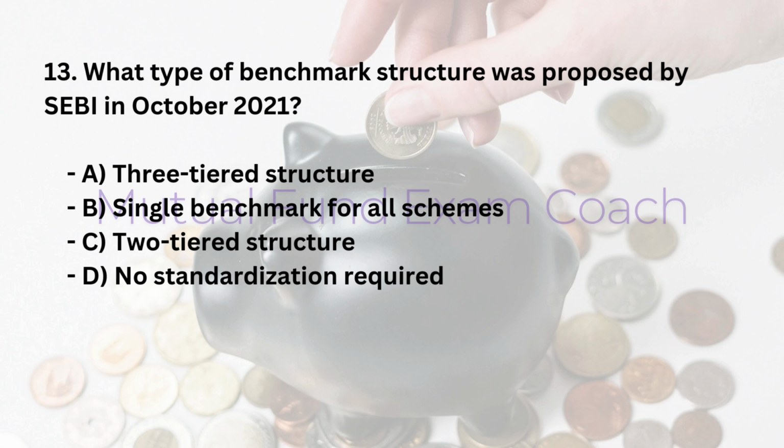13. What type of benchmark structure was proposed by SEBI in October 2021? A. 3-tiered structure. B. Single benchmark for all schemes. C. 2-tiered structure. D. No standardization required. Answer: C. 2-tiered structure.